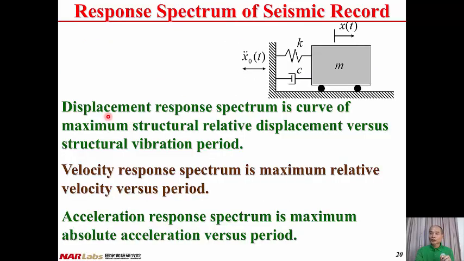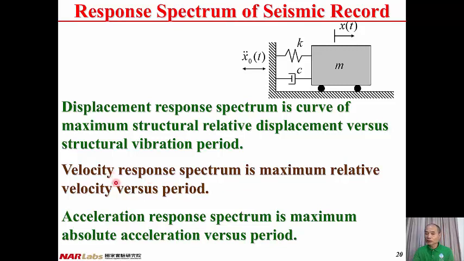Displacement response spectrum is a curve of maximum structural relative displacement versus structural period. Therefore, displacement response spectrum is the relationship between peak structural relative displacement and structural vibration period. Velocity response spectrum is the maximum relative velocity versus structural vibration period.